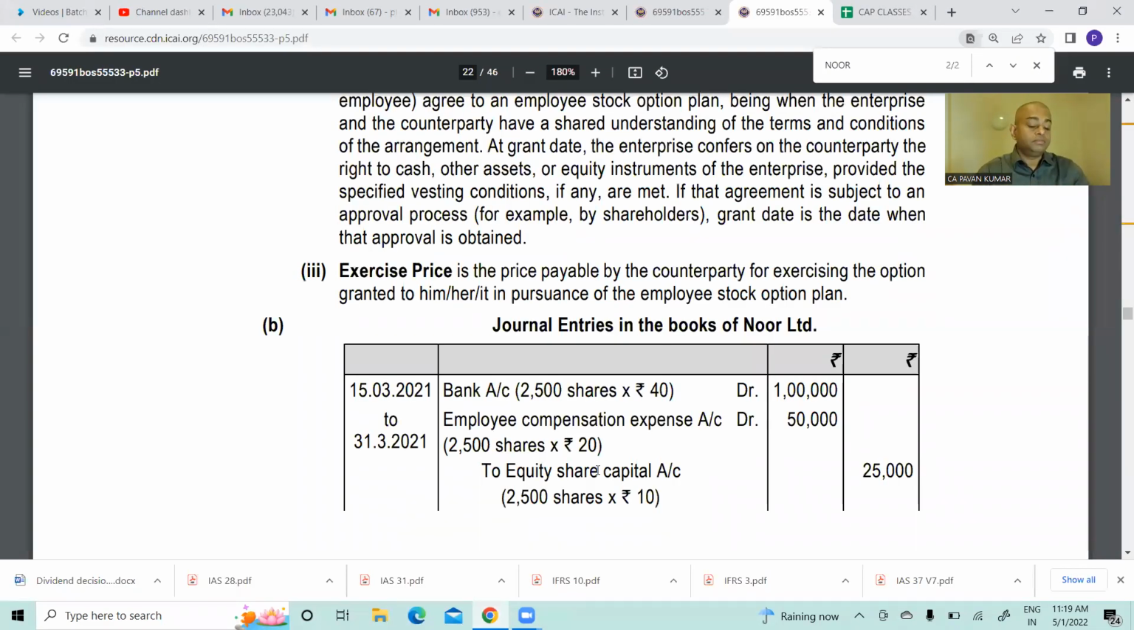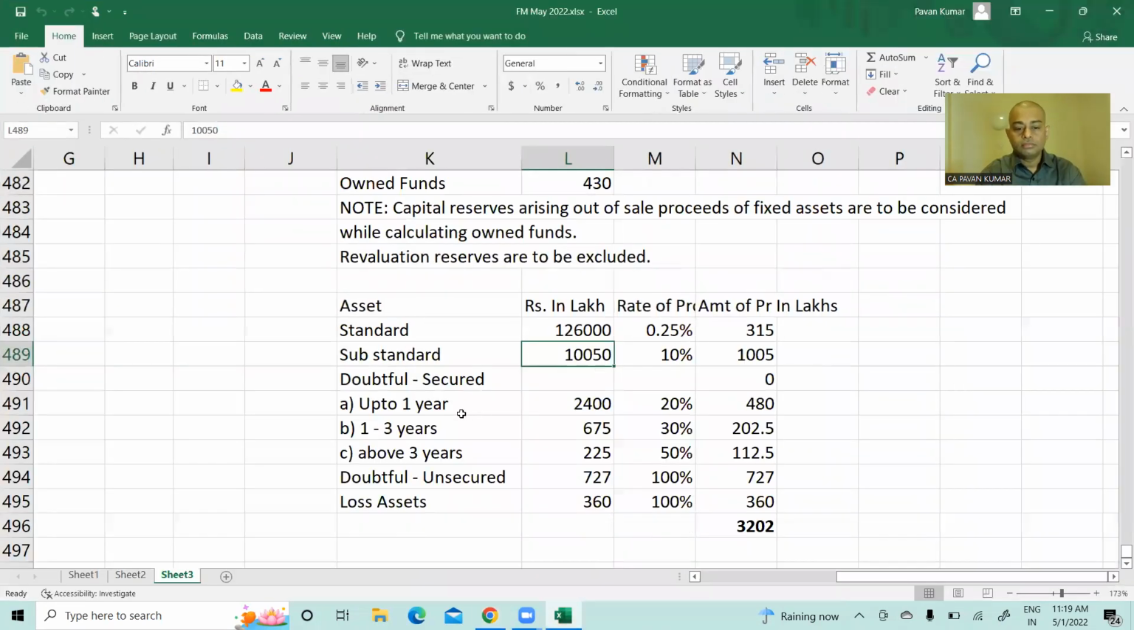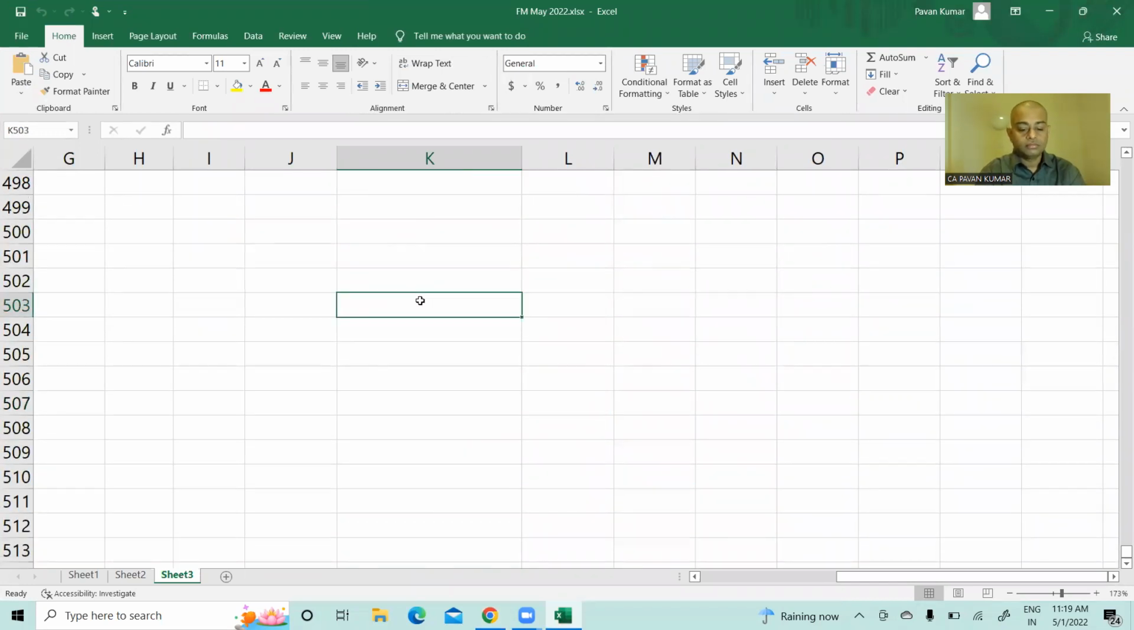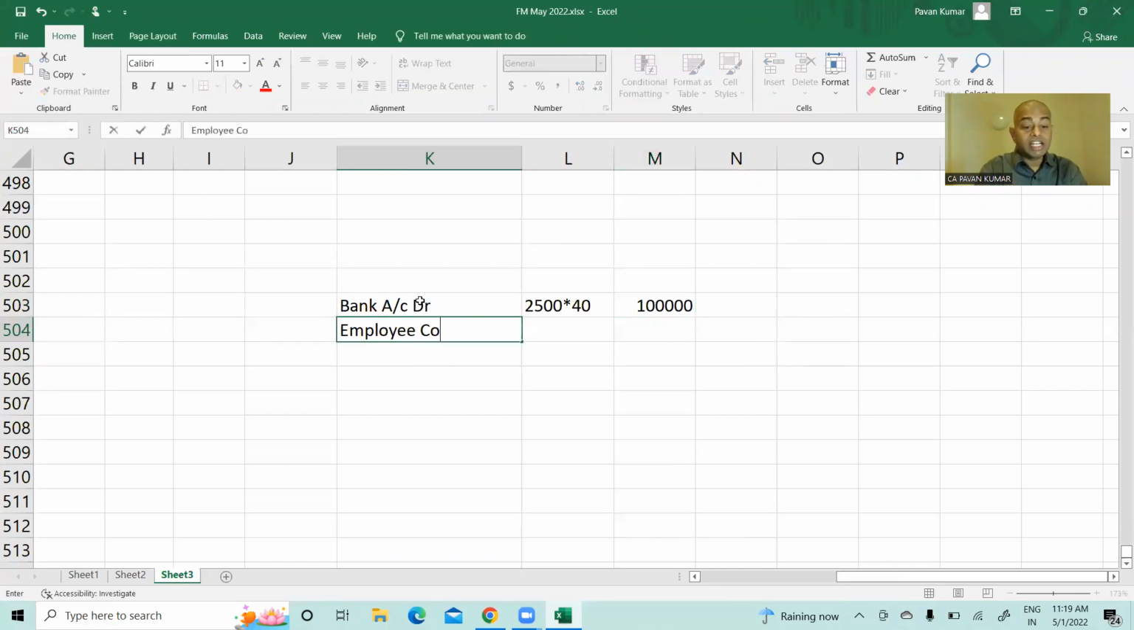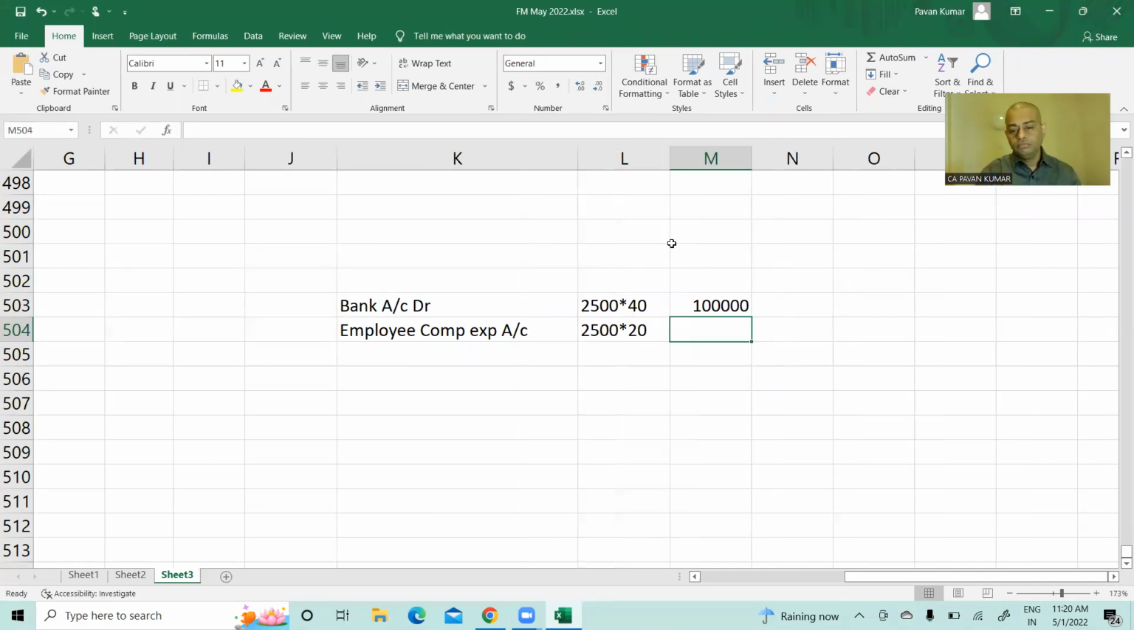Bank account debit, 2,500 into 40, 1 lakh. Employee compensation expense account, 2,500 into 20 rupees. How much is it? 50,000. Okay. What is the face value of share?